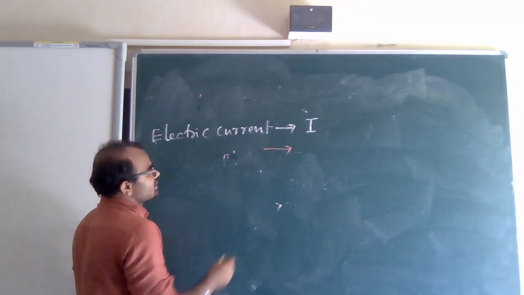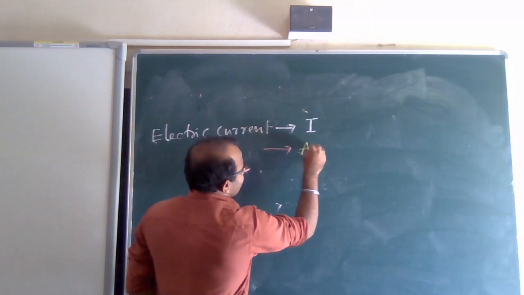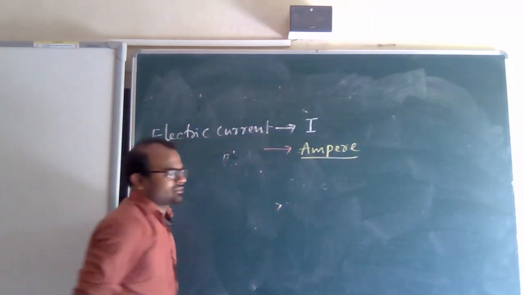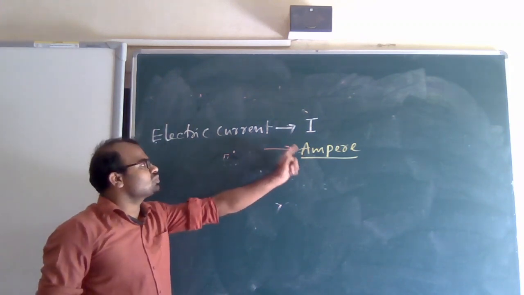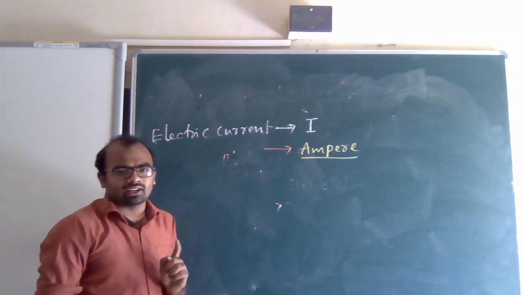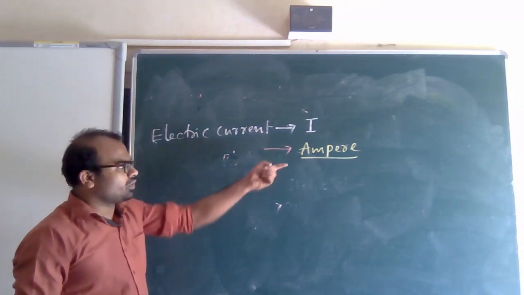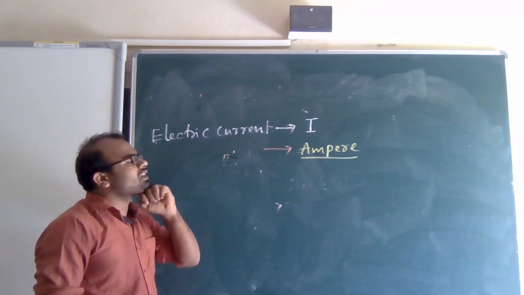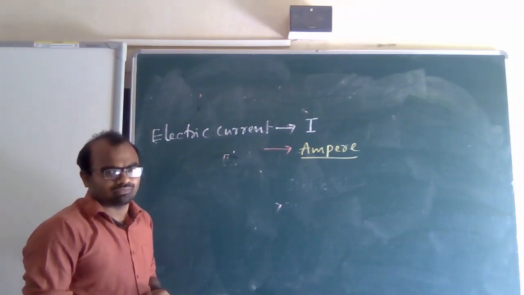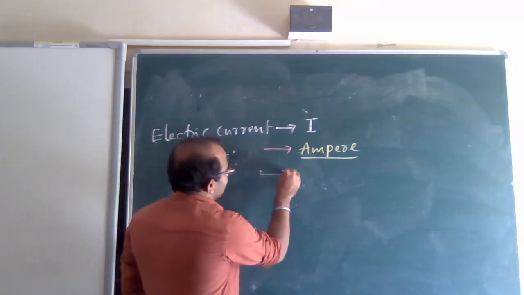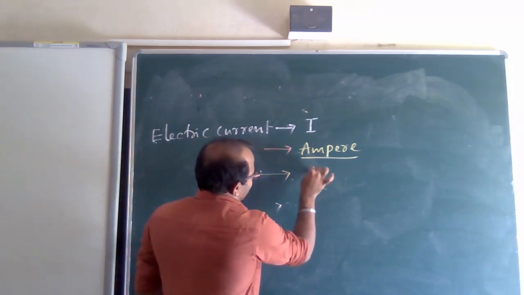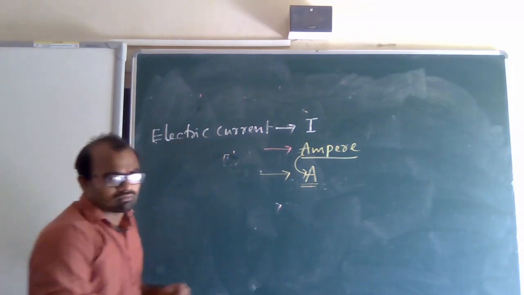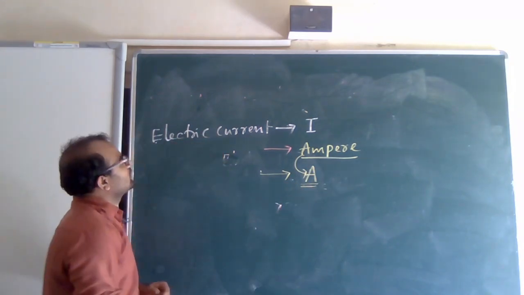The SI unit of electric current is ampere.